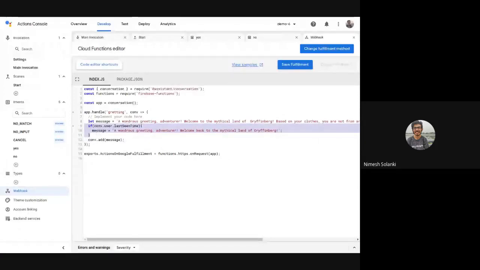If that property is available, that means the user has visited, and we'll update the message variable to a shortened greeting and add it to the conversation. This statement on line 12 simply adds this message variable, which is basically a string, to the conversation. I hope that's clear. Once that much is done, you can hit save.